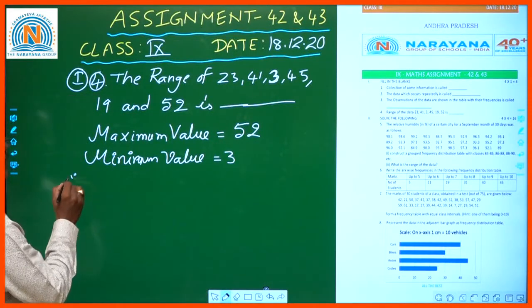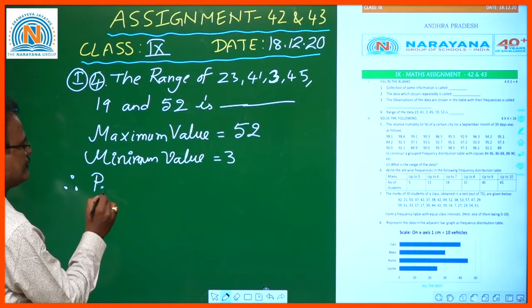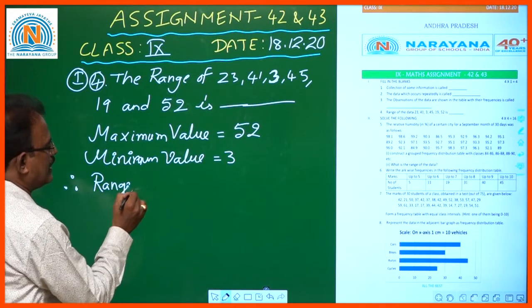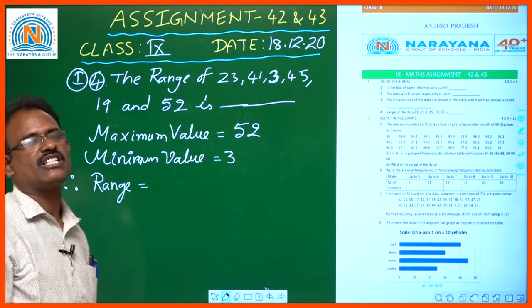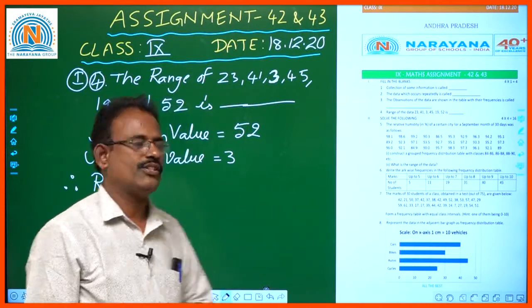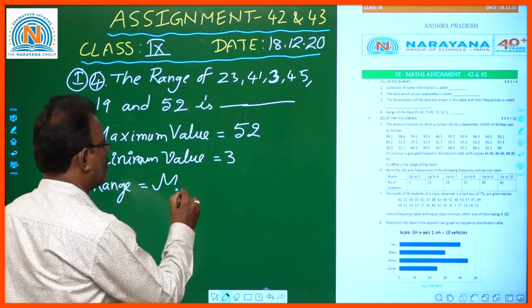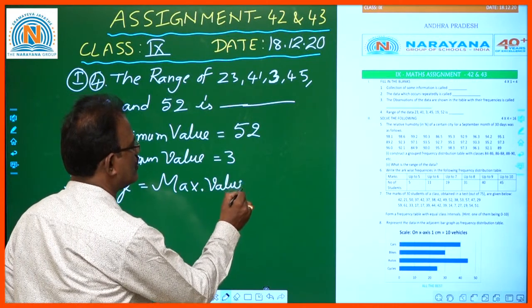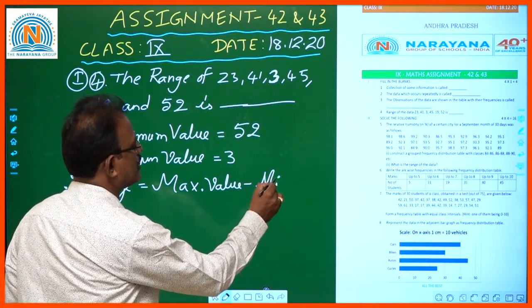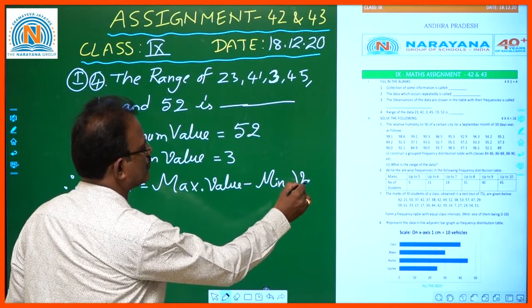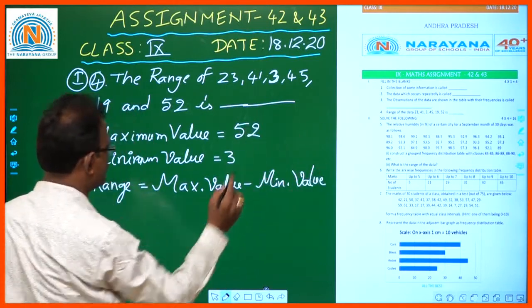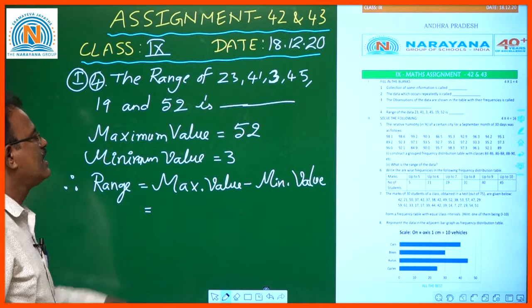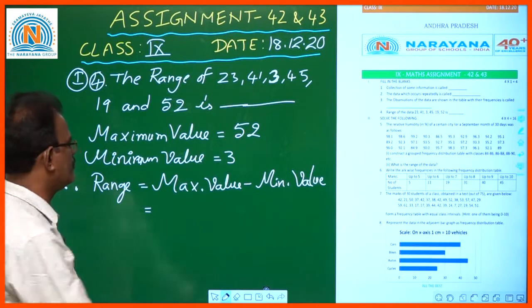Then what is the formula for range? We know that range is the difference of maximum and minimum. So range is maximum value minus minimum value. What is the maximum value here? 52.